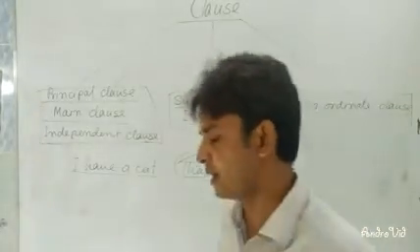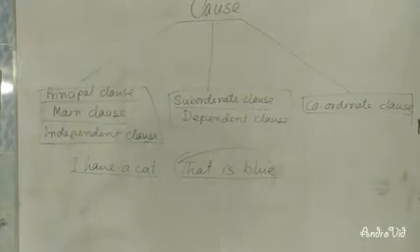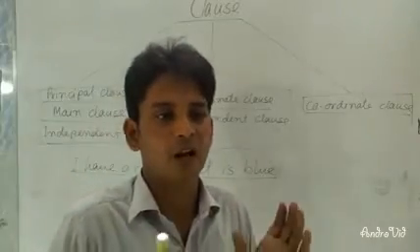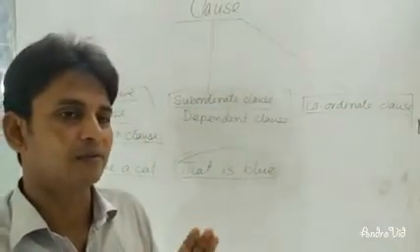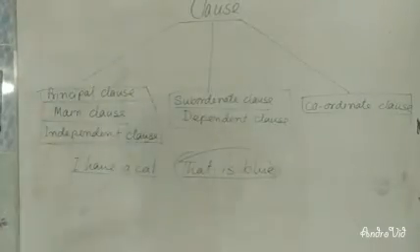Dear learners, now we will learn about coordinative clause. Coordinative clause is specially two main clauses added with coordinative conjunctions such as and or but.